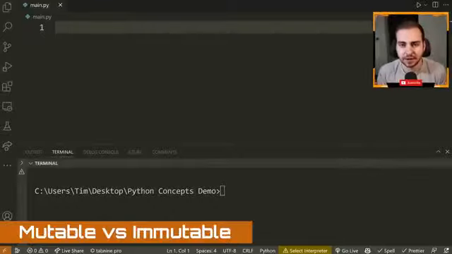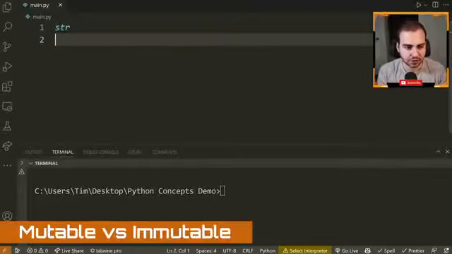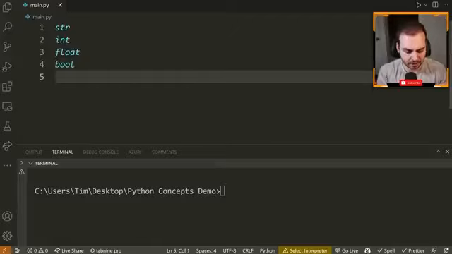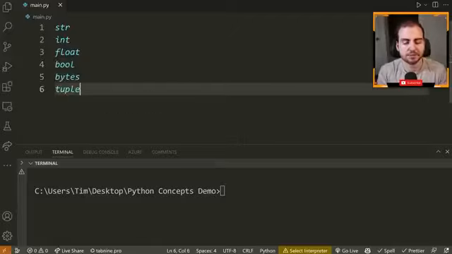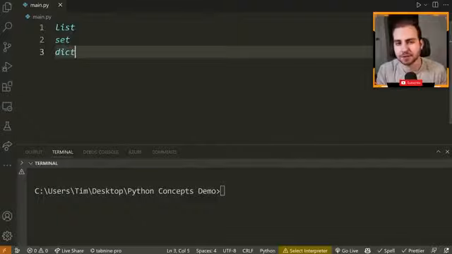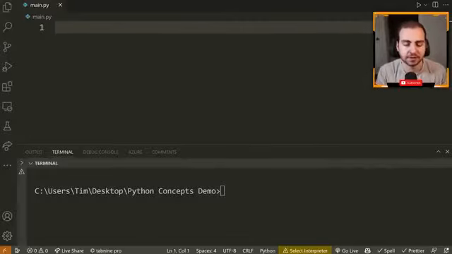An example of these in Python is the following. Immutable types are going to be our string, our int, our float, our boolean, our bytes type, and our tuple type. All of these are immutable, meaning once you define this, you cannot change it. However, we have mutable types in Python, which are the list, the set, and the dictionary, and pretty much any other type used from some third-party library or module. These can change, which means once you define them, you can actually modify them. Let me give you a super quick example here of immutable versus mutable, then we'll go into a more complex one using a function, which is where I see most beginners make a mistake.